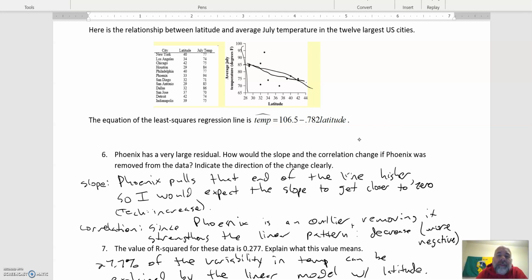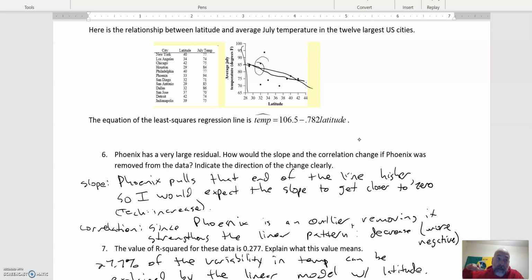So what would happen if this thing was removed? Well, let's take one at a time. And I was kind of flexible on this. You had to be careful with your wording because of negatives. So the correlation and the slope are both negative, and you have to say how those are changing. So I took slope first. With this point gone, I'm guessing that this end of the line got pulled up towards it, because it's that outlier.